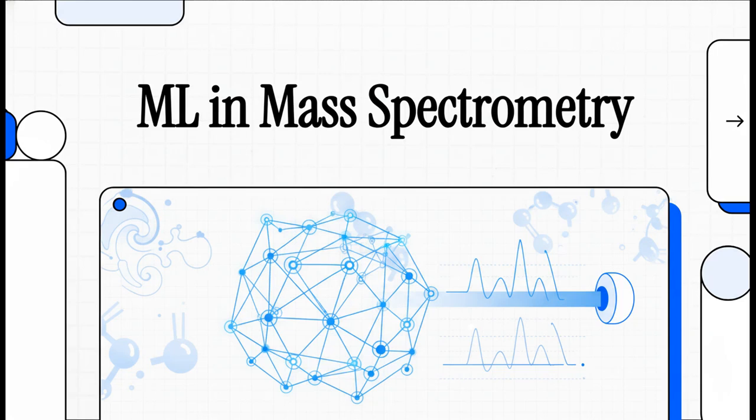Today, we're diving into something pretty incredible, how machine learning is starting to decode what you might call the dark matter of the molecular world. All of this is based on a fantastic 2025 review by Hong, Yi, and Tang that looks at the intersection of AI and mass spectrometry. So let's get right into it.